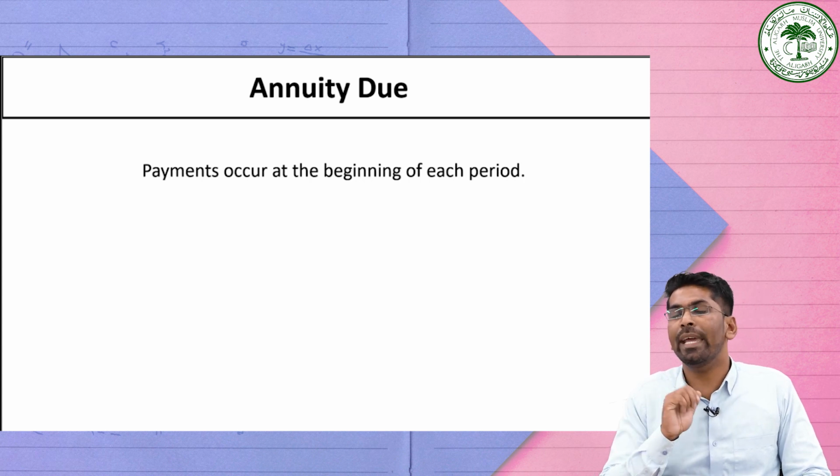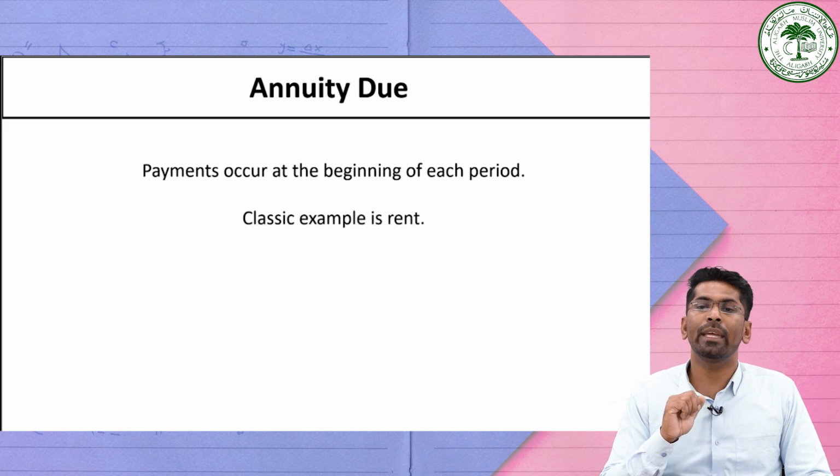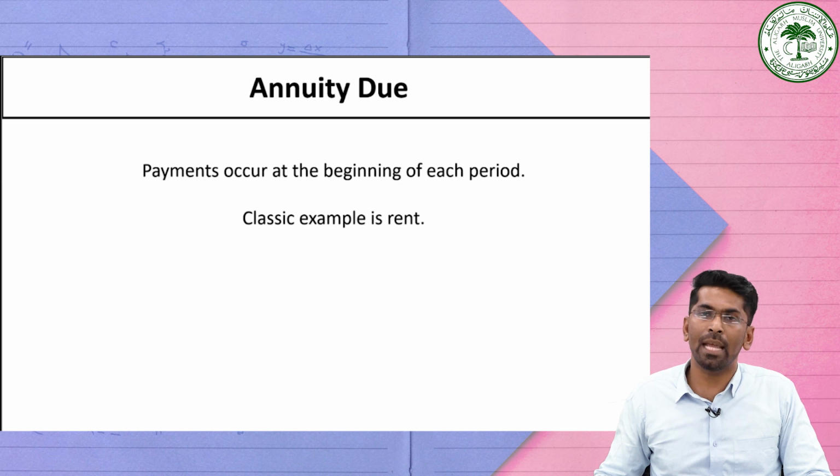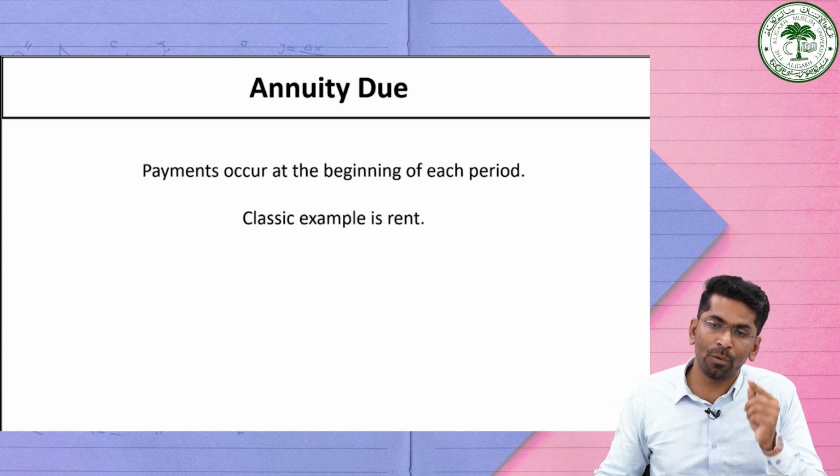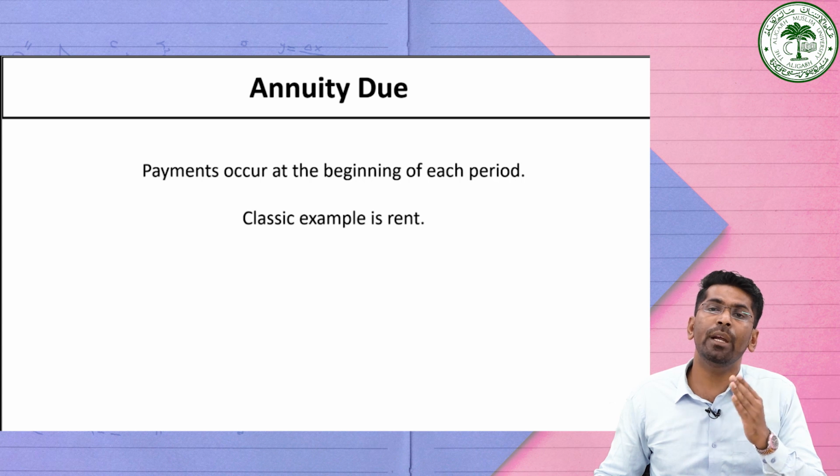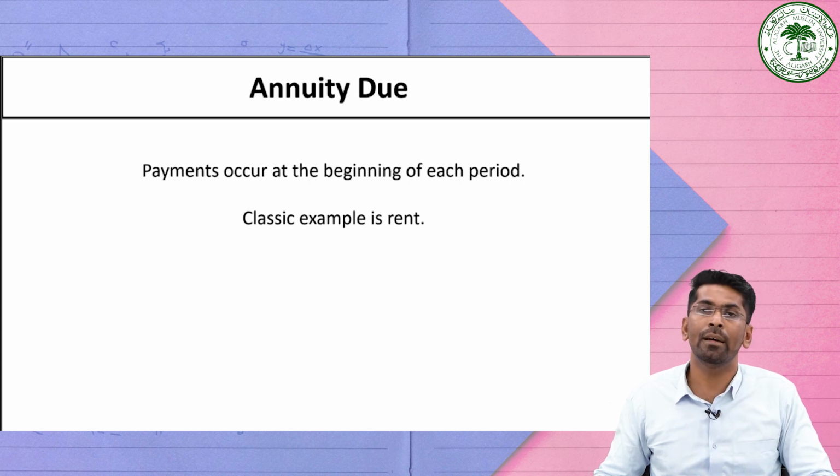One of the classic examples of an annuity due is rent. When you sign a lease for an apartment, you commit to pay the rent on the first of each month. And this qualifies as an annuity due because the payment occurs at a regular, monthly interval. At the beginning of each period, you are going to pay this particular rent. So annuity dues are the payments that occur at the beginning of each period.